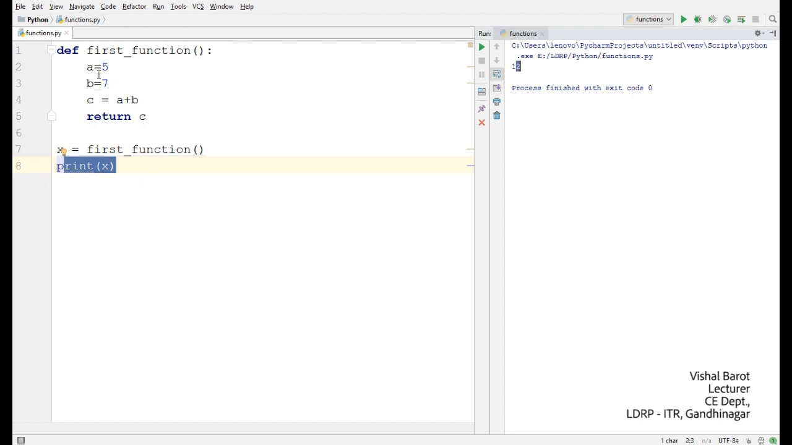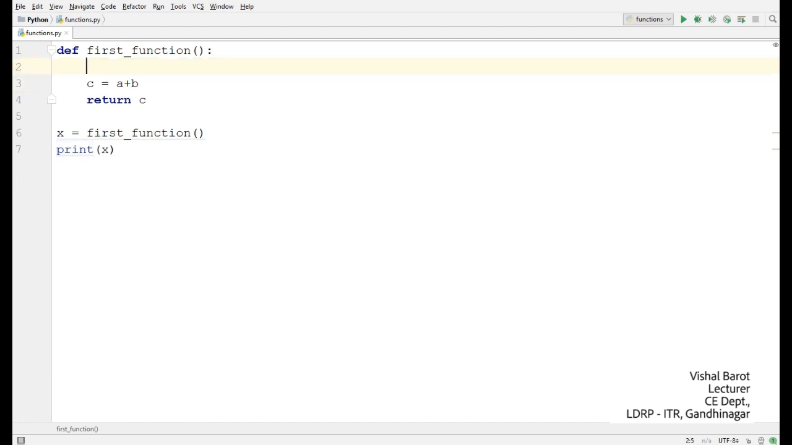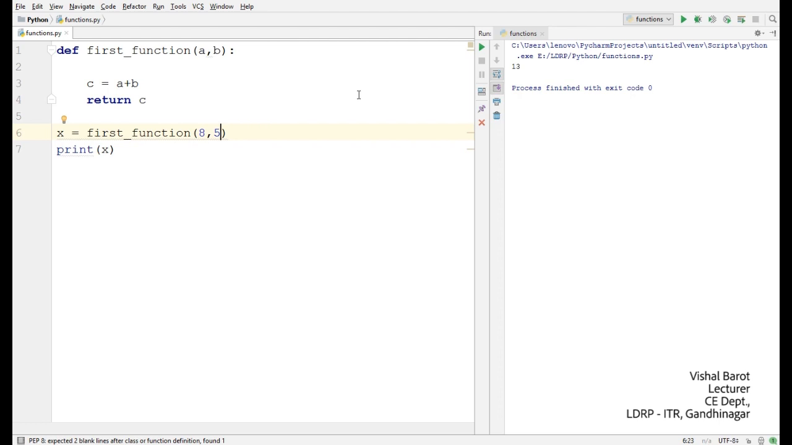Now here I have taken static values, but now I would like to use arguments, so I am going to pass a comma b. In the definition, when you write the arguments, you have to take care while you call the function. So here I am going to write the values 8 comma, let's say 5, which means I would like to perform the addition of 8 and 5, and let's run the program. The answer is 13. Good. Now we have successfully passed two arguments into the function. The function accepts those arguments, performs the operation and returns the result. This is how to define a function and how to call the function.